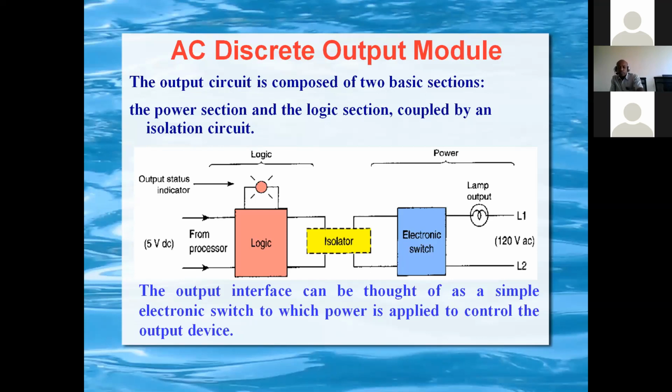In the case of 24 volt, the output comes directly from the 5 volt logic, and from the logic it goes to the isolator. Then through the isolator, the electronic switches and the 24 volt relay will get on.